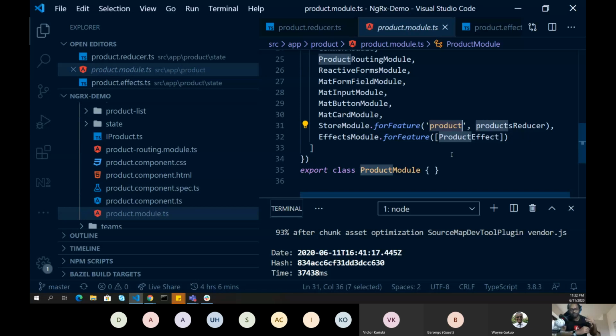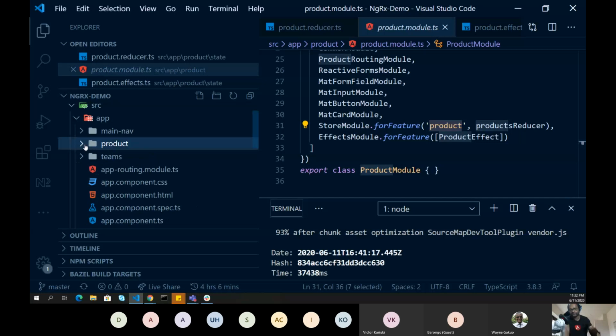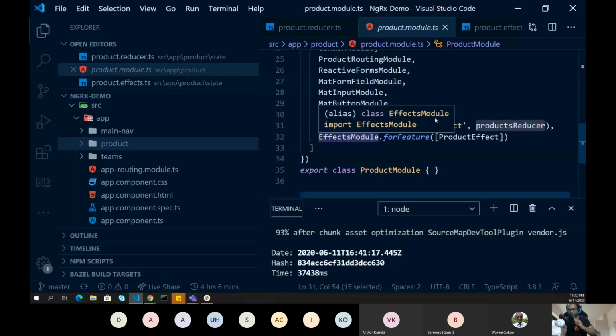If I have, for example, user orders, I can define an orders state, an orders feature module, and then I can define forFeature orders, and then this is the reducer, which we will discuss soon. So first you have to define the slice. This will be product, this will be user, this will be teams information, this will be users information.